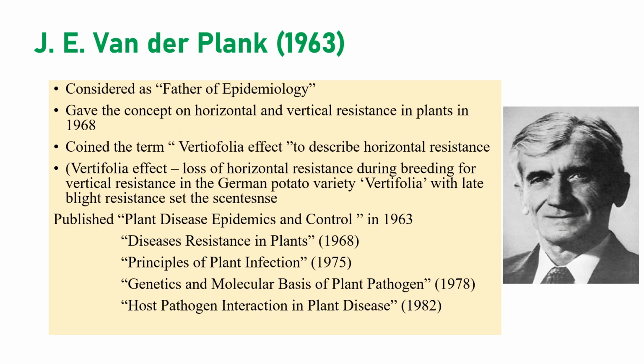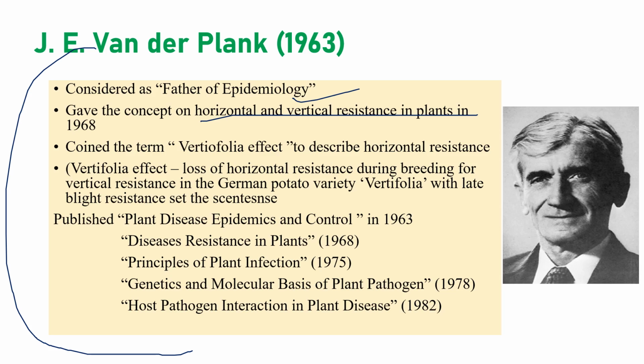J. Vanderplank: regarding this person, we will discuss more in epidemiology. Anyway, he is generally considered the father of plant disease epidemiology. He gave the concept of vertical and horizontal resistance, and he introduced the term vertifolia effect to describe horizontal resistance. He published many books, and the very famous one is Plant Disease Epidemics and Control, 1963. Other books include Disease Resistance in Plants, 1968, Principles of Plant Infection, 1975, Genetic and Molecular Basis of Plant Pathogenesis, 1978, and Host-Pathogen Interaction in Plant Disease, 1982.